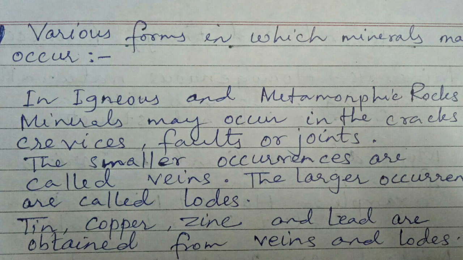Two types of occurrences we have: the smaller occurrences and the larger occurrences. The smaller occurrence is known as veins, and the larger occurrence is known as lodes. So in the faults, in the crevices, in the joints, mineral occurs as lodes and veins. Tin, copper, zinc and lead are some of the minerals which are found in veins and lodes. Means they are in the form of igneous and metamorphic rocks. They are obtained from those.